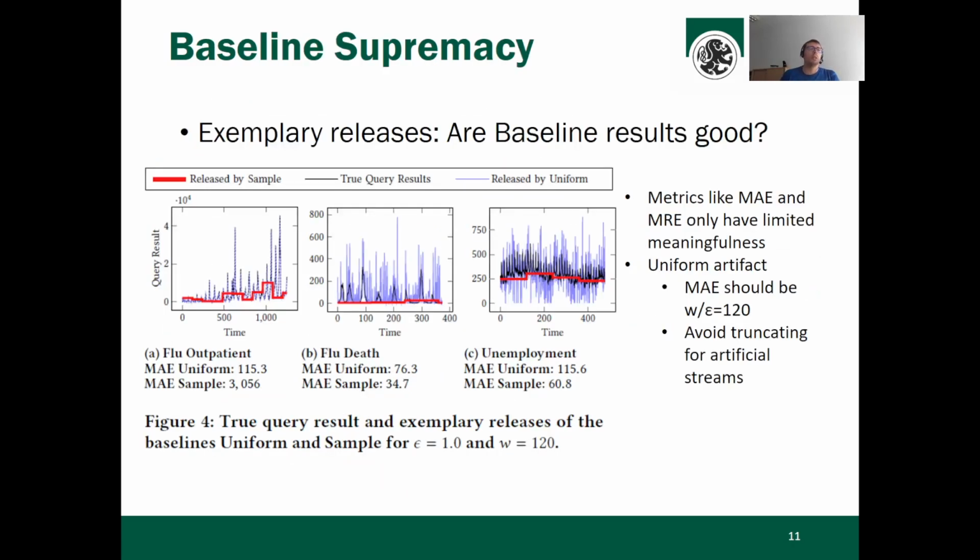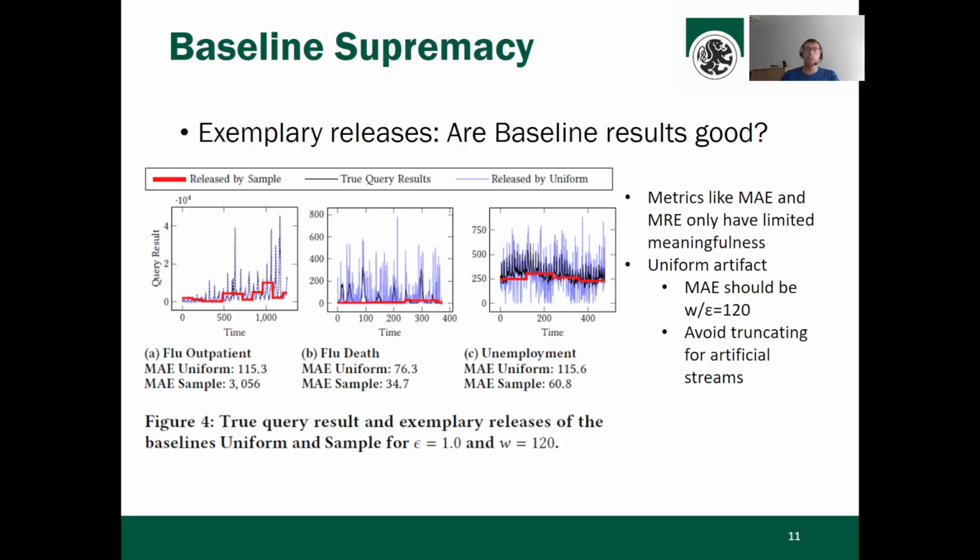One of them is, are the baseline results actually good? So right now we use error metrics like MAE, that means mean absolute error, or mean relative error, and for both of them we observe this baseline supremacy. And the short answer to the question, are those baseline results actually good, is do not overinterpret those abstract error values. They differ highly, and the informative value is, I would say, limited.